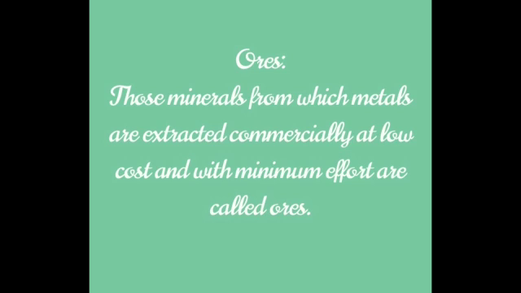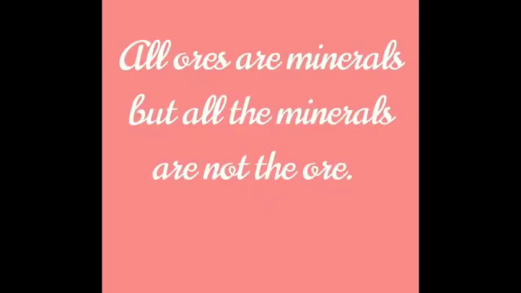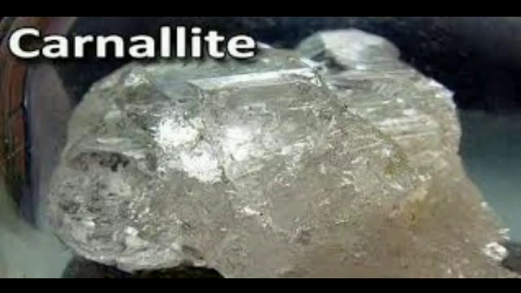Clear? Okay. All ores are minerals, but all minerals are not ores. What do you mean by that? All ores are minerals means minerals and ores are the same only. But all the minerals are not ores. That means we won't separate a particular metal from all the minerals. Is it right? Only from the selected minerals will we extract the particular metal. Those minerals are called ores. Now I will show you some of the ores.